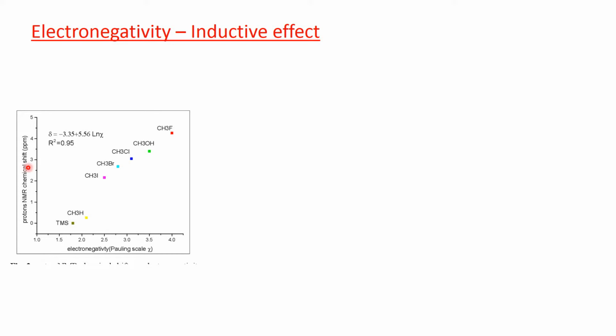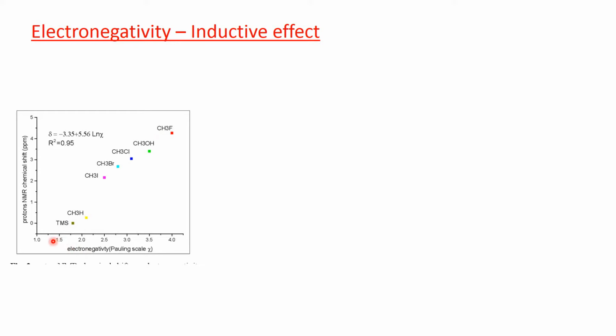Now, this is the graphical representation of the chemical shift delta versus the electronegativity of the halogen atom. So, iodine is least electronegative, then bromine. Bromine is more electronegative than iodine, then chlorine and finally fluorine.